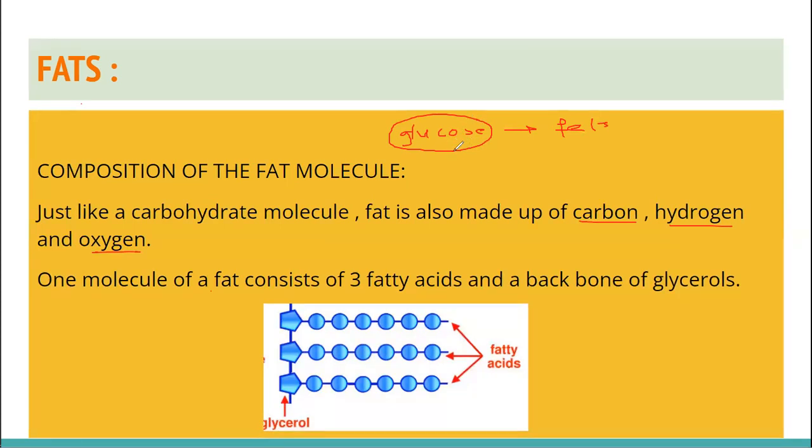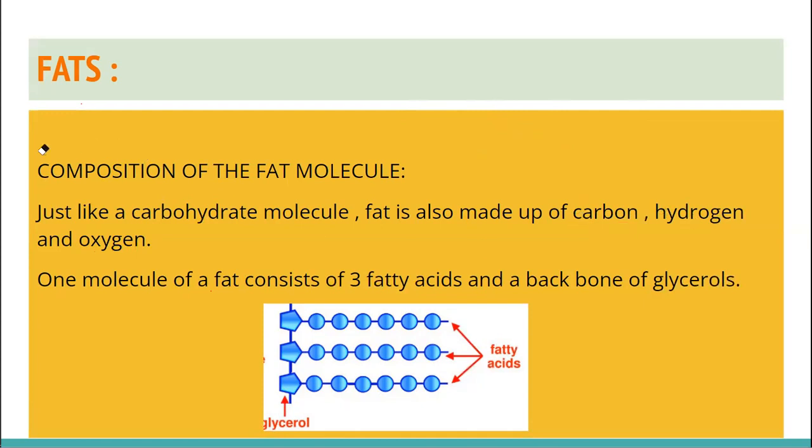So the excess of glucose will be converted into fats. And when you burn fat, stop eating glucose, stop eating carbohydrates, and start burning your fat, it will be converted back to glucose and will provide you with energy. So they are interchangeable. Glucose can be converted into fats, fats can be converted into glucose.